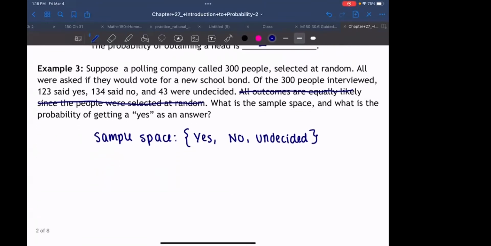Now, let's take a look at this. Our sample space has 3 things, but that's not telling us that the probability of a yes is 1/3, right? How do you think we should find our probability of yes?